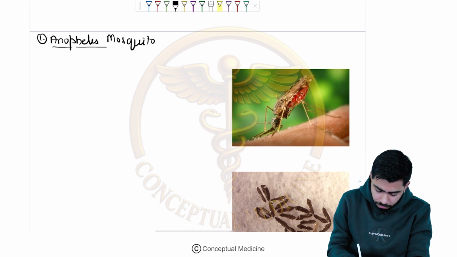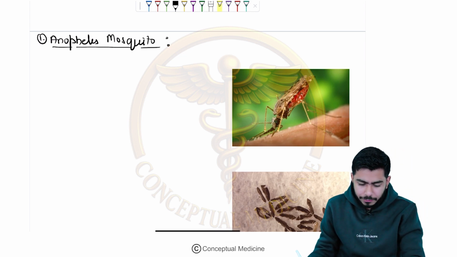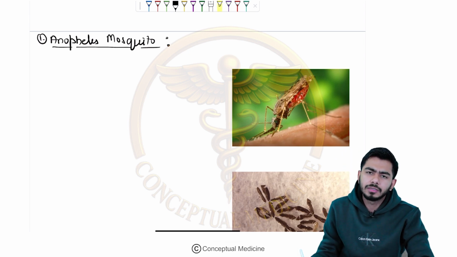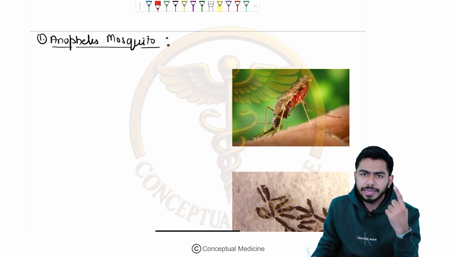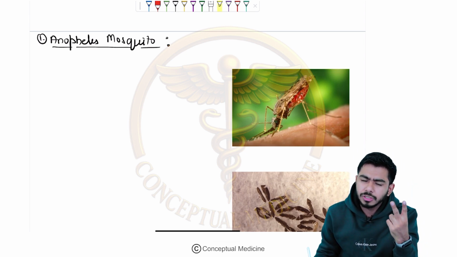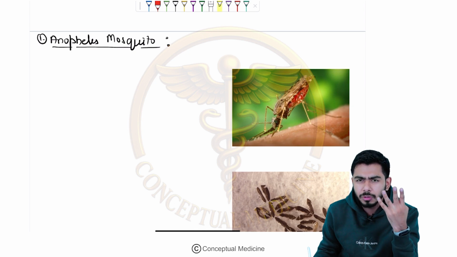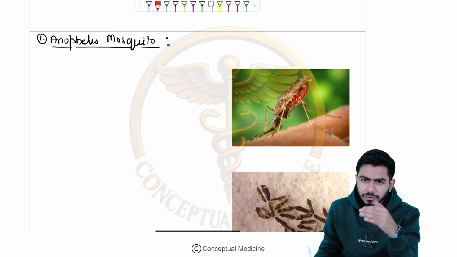Okay. Anopheles mosquito. If you talk about the Anopheles mosquito, guys, I will be talking about some things. For example, eggs, the larval stages, and the adults. I will be talking about what diseases they cause. So these are the things I'll be talking about.